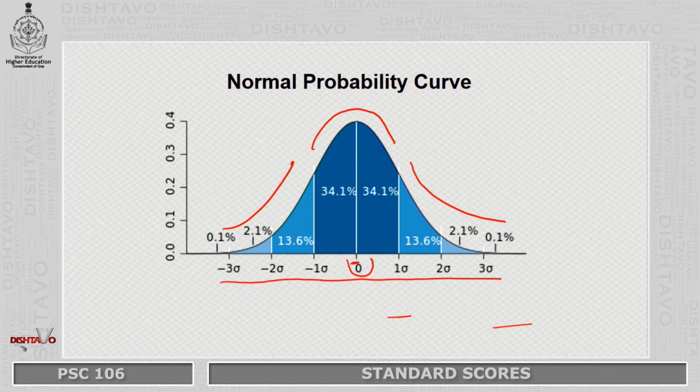For example, let us say you have attained a raw score that falls one standard deviation below the mean. Then it will tell me that your raw score is one standard deviation below the mean in terms of the standard deviation units. So, it only tells you the distance of your raw score from the mean, that is 0, in terms of standard deviation units.